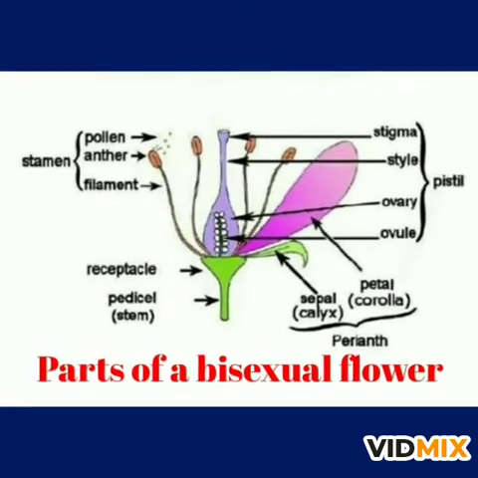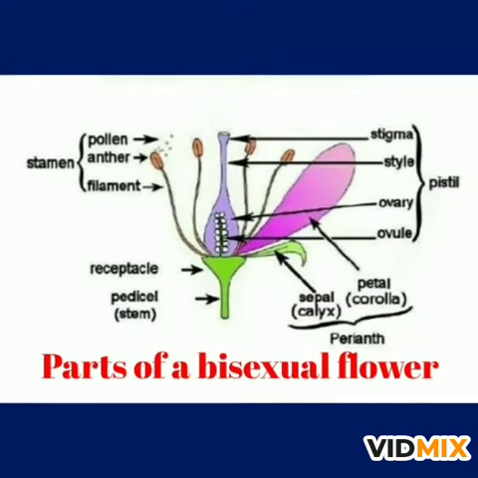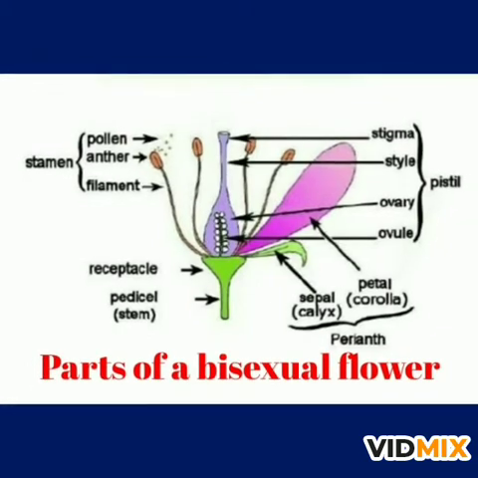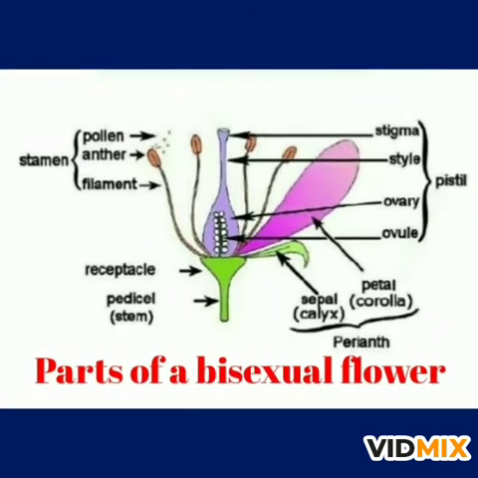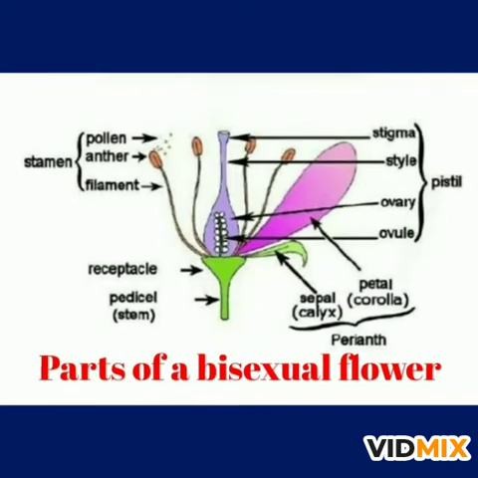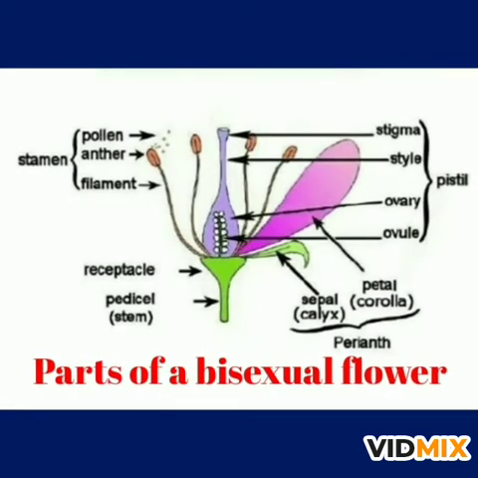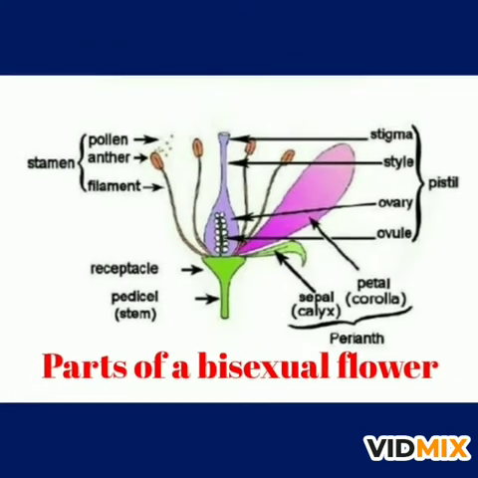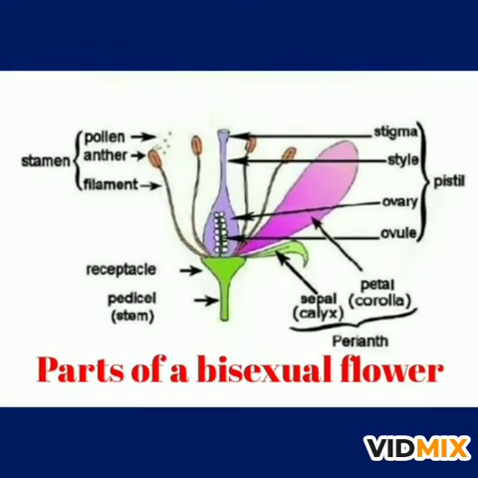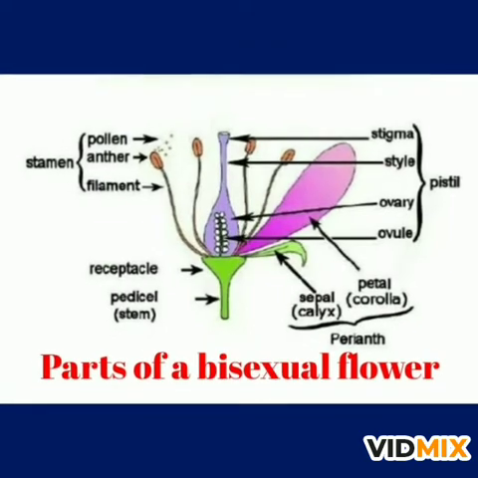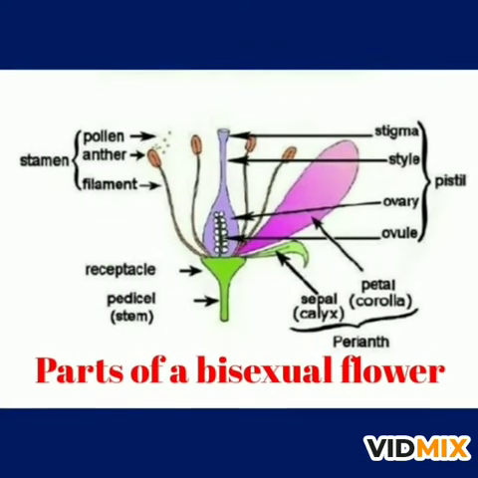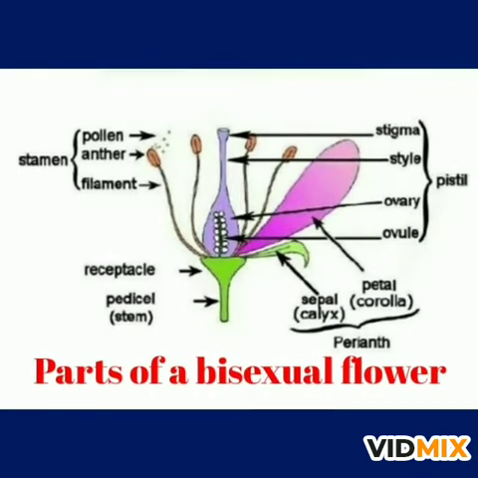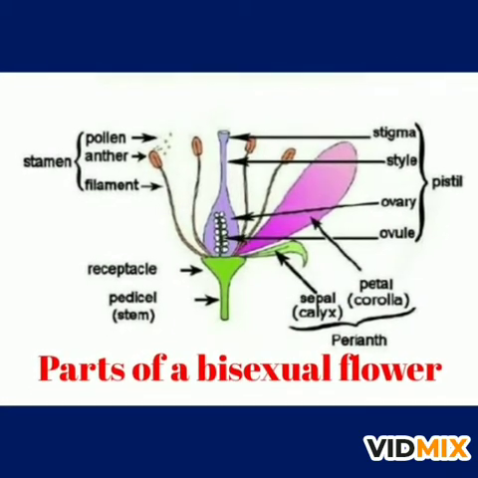Style, stigma, and the ovule-containing ovary are the female reproductive structures of a flower. These are collectively called the carpel or pistil. Anthers and filaments are the male reproductive structures of the flower. These are collectively called the stamen. The green-colored protective sheath seen at the bottom of the flower is called the sepal, the colored whorls of the flower are called petals, and the stalk of the flower from which it arises is called the peduncle. These are the remarkable structures associated with a bisexual flower.